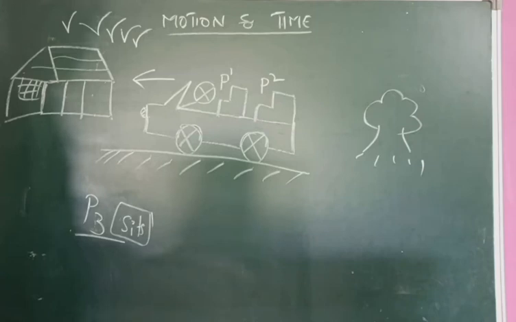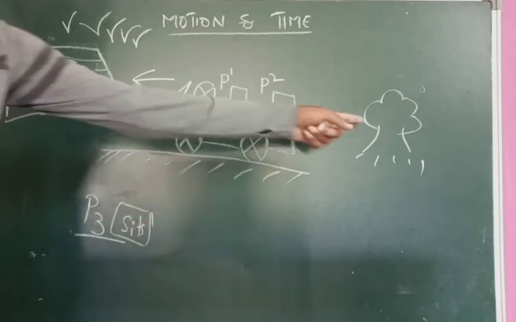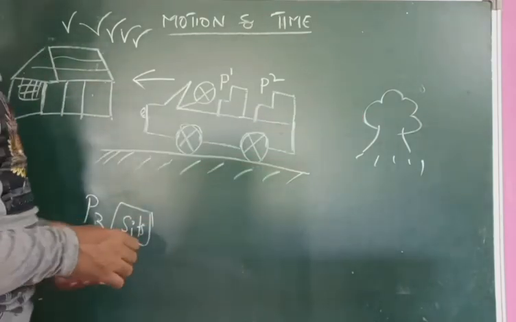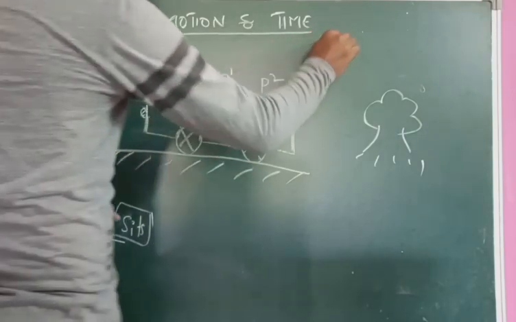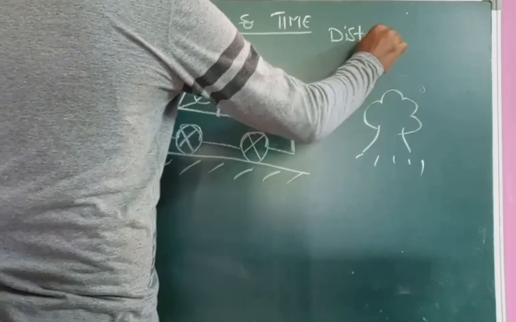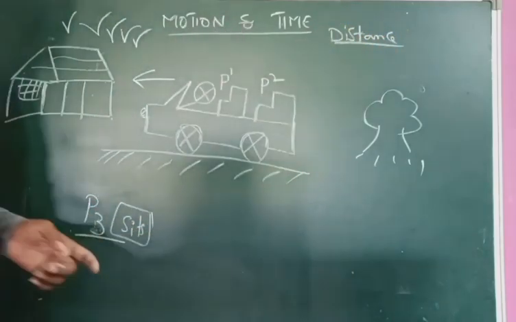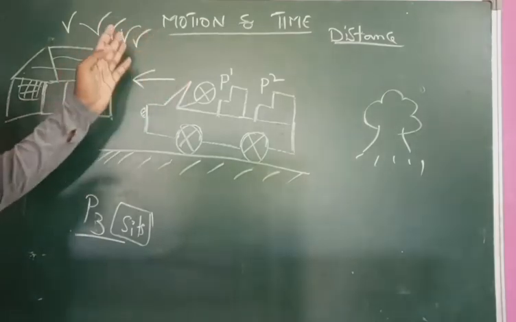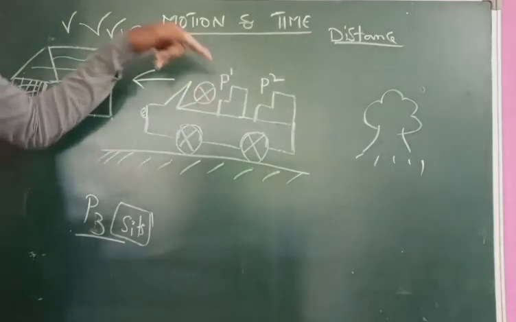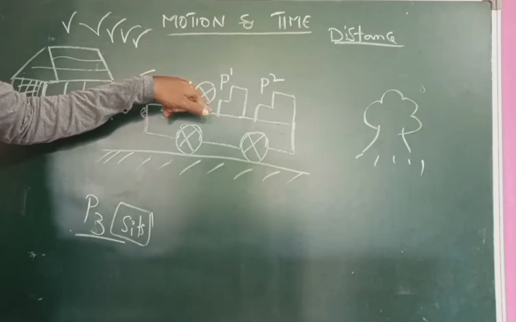With respect to person 1, what is the position of the tree? Here we must observe the distance between two bodies. So the car is in motion, and the person P1 is also in the car.